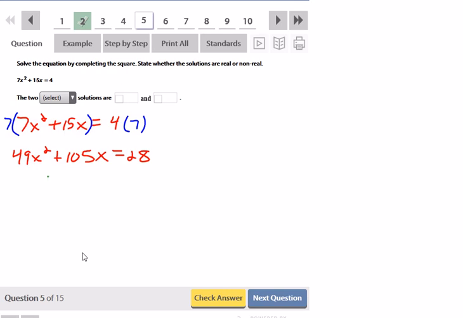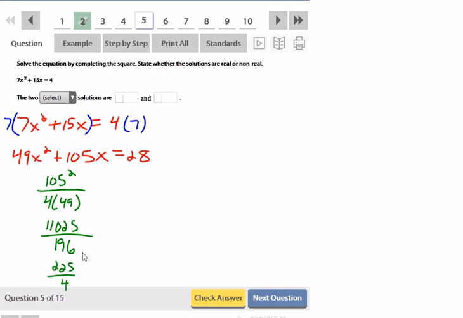And say 105 squared over 4 times 49. 105 squared is 11025 over 49 times 4, which is 196. That could be reduced. I don't think that can be divided, but that can be reduced into 225 over 4.